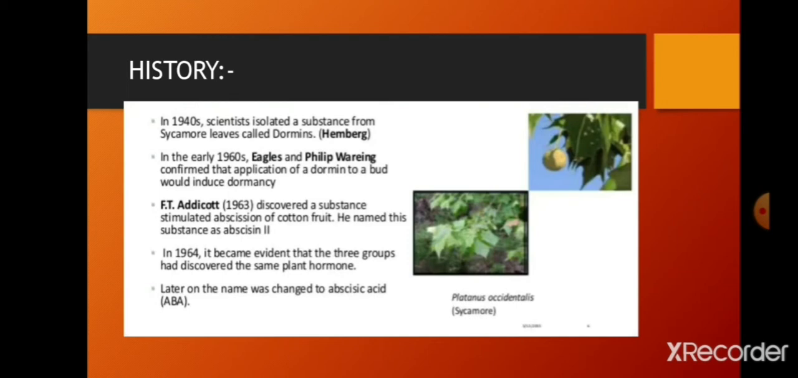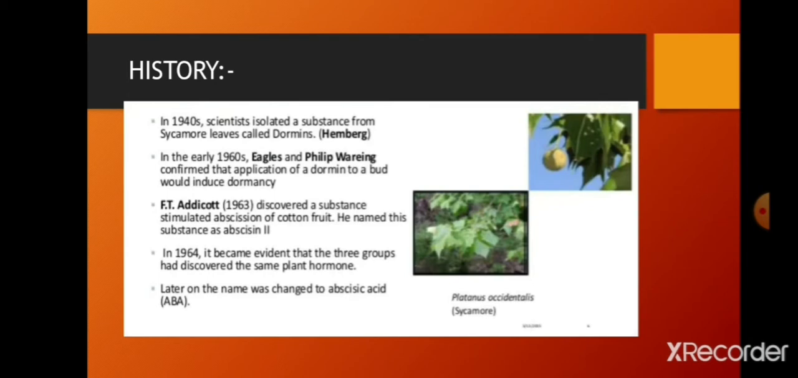In the early 1960s, Eagles and Philip Wareing confirmed that application of dormin to the bud could induce dormancy. Next, F.T. Addicott discovered a substance stimulating abscission of cotton fruit. Abscission means shedding of cotton fruit. He named this substance abscissin II.